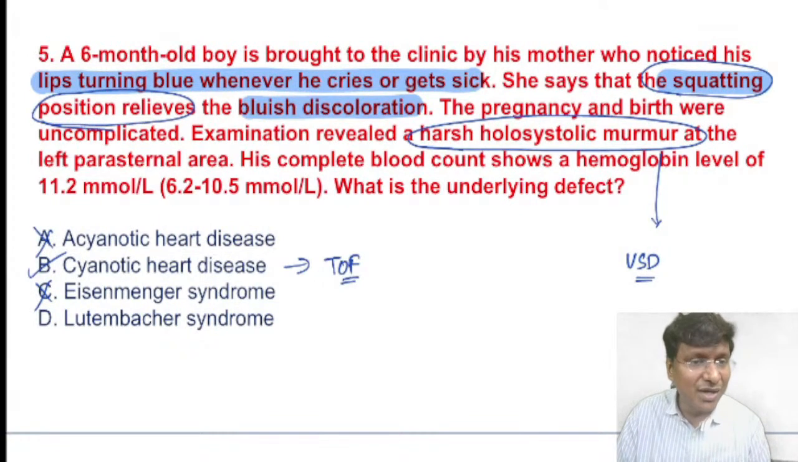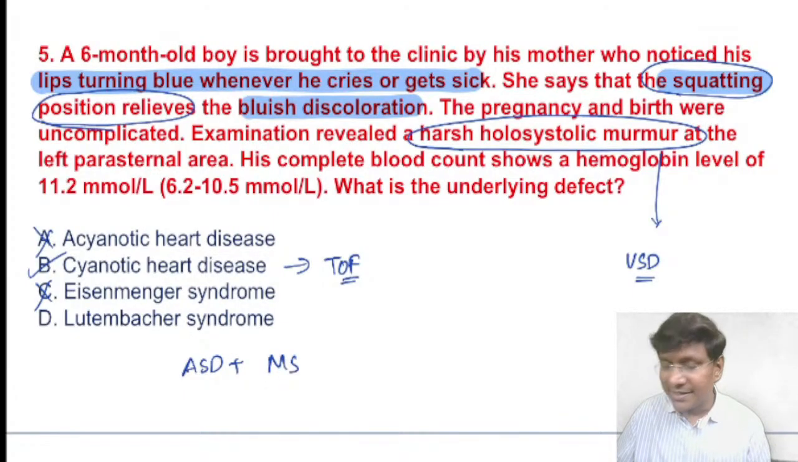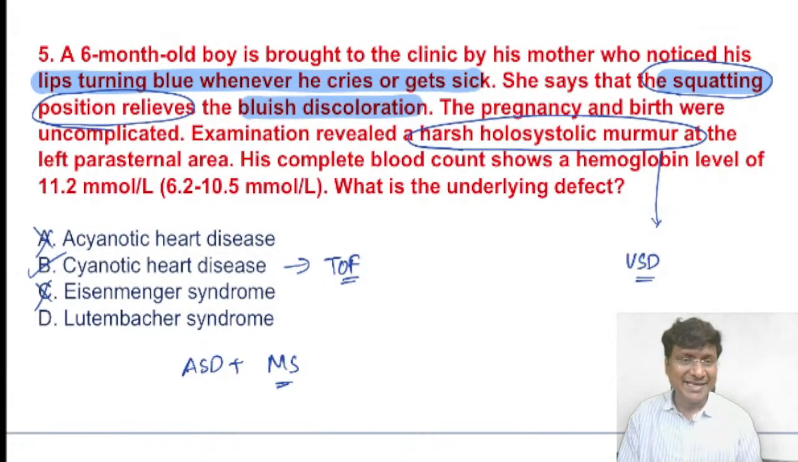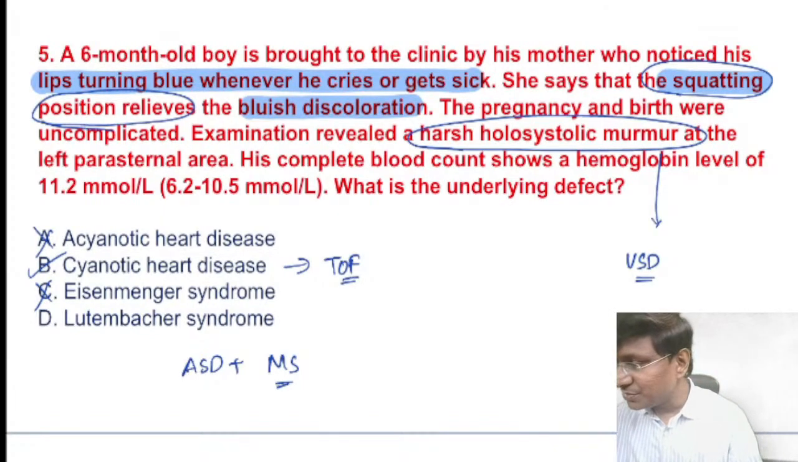Whereas you take Lutembacher syndrome. What is Lutembacher syndrome? It is a congenital ASD along with acquired mitral stenosis. Congenital ASD with acquired mitral stenosis, that is Lutembacher syndrome. And in case of ASD, you don't have cyanosis. So the answer here is cyanotic congenital heart disease. Now we'll move on to the next one.